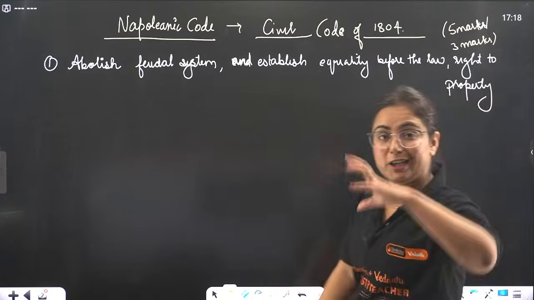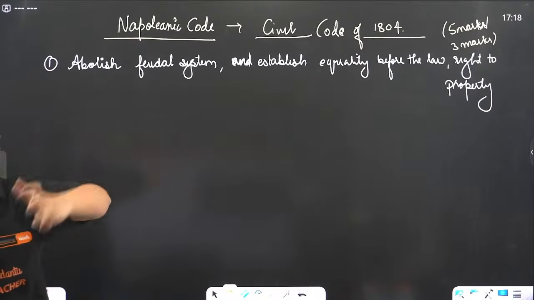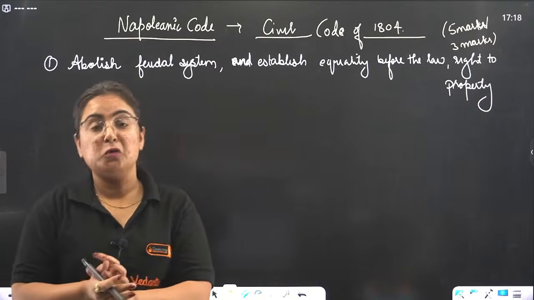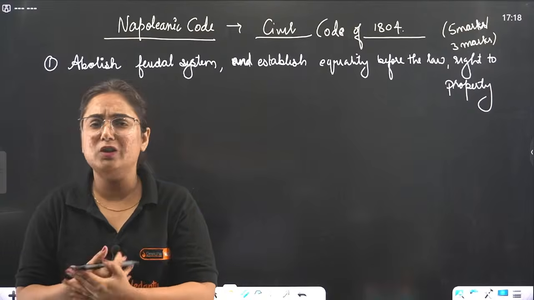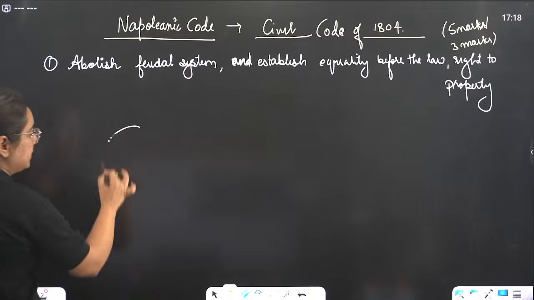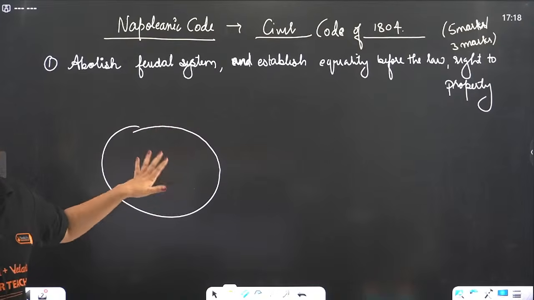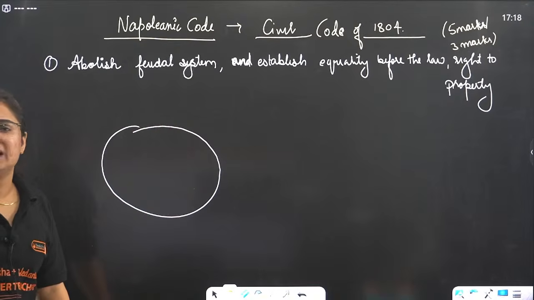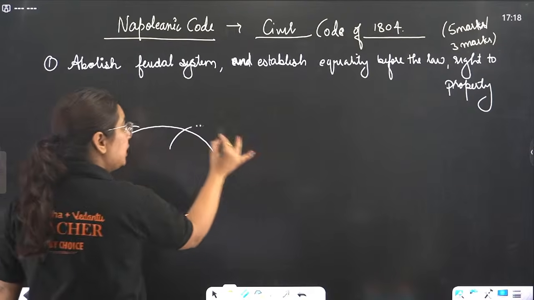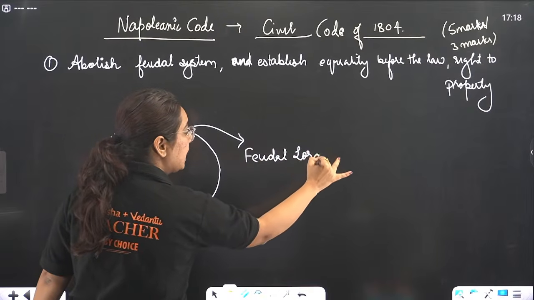But what happened in European society? European society was divided into nobles, who were the king and their surrounding people, the people who belonged to the church, and the common people who were not treated equally in society. There was land, and not everyone had the right to hold this land. Rather, there was a certain class in Europe who had the right to hold these lands. The people who had the land became feudal lords.